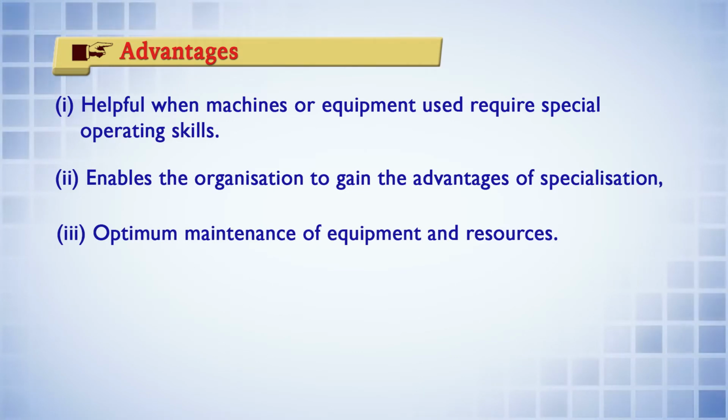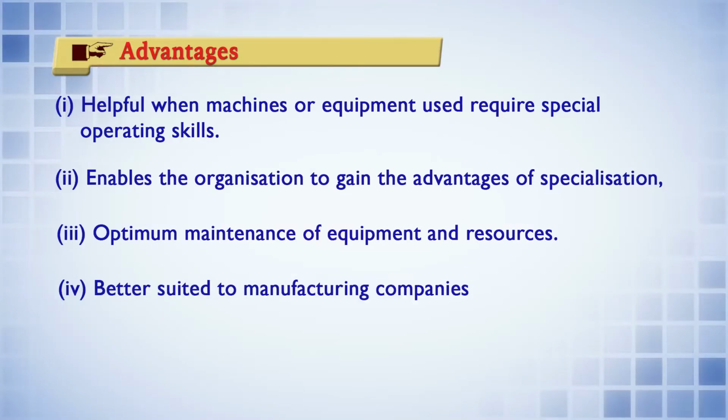Obviously, if dyeing machines are used for dyeing purposes itself, there may be optimum utilization of that equipment as well as resources. Next, it is better suited to a manufacturing company. Obviously, this sort of departmentation is more useful for a manufacturing company, because in a manufacturing company the production activities may be divided into different sub-activities.